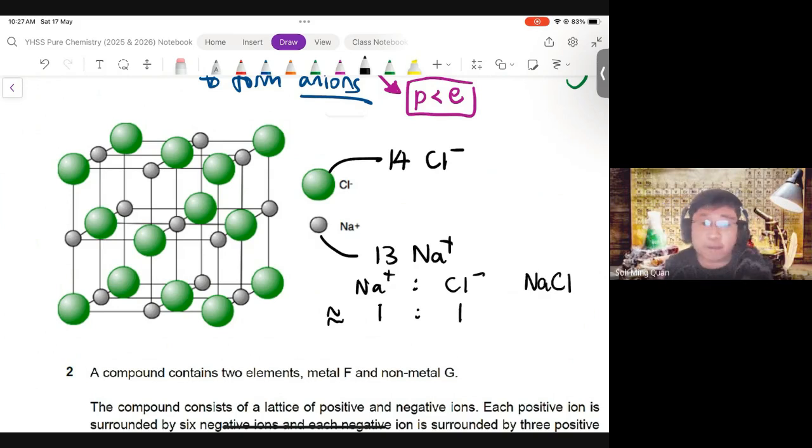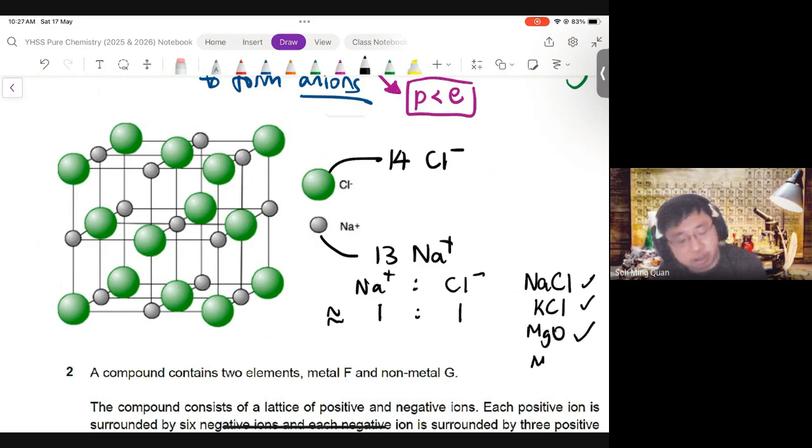Now, could this have been another ionic compound instead of NaCl? The answer is yes. It could also have been KCl. It could also have been MgO. It could also have been MgS. But it could not have been MgCl2.